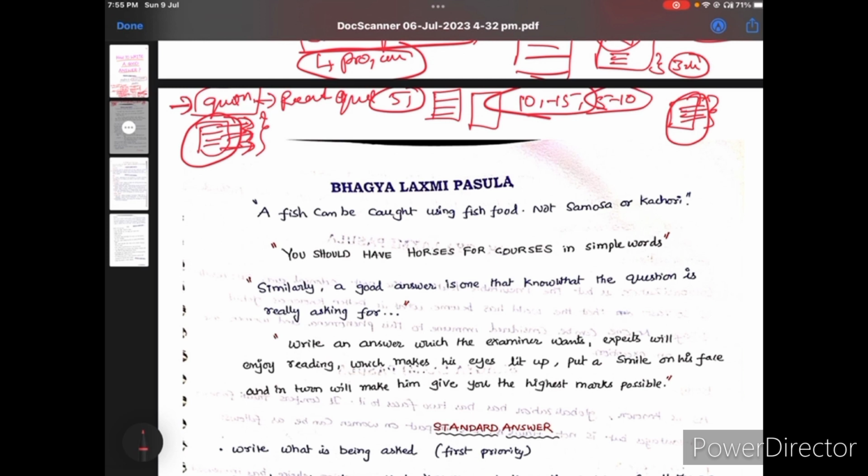First list the ideas, thoughts, facts, whatever you want to write in your answer, and after that start your answer and give your views. Okay, and next, the effective part of the answer.